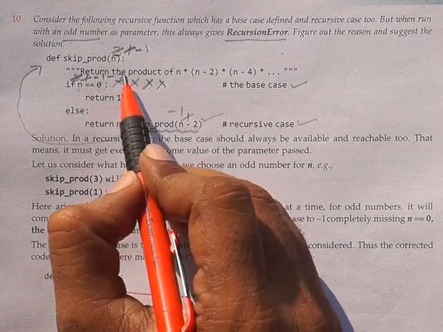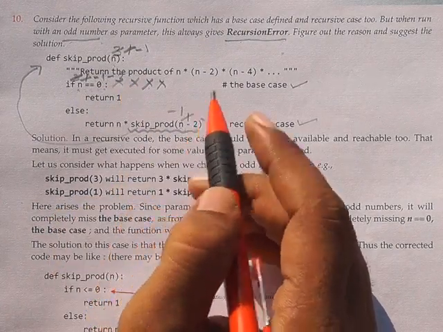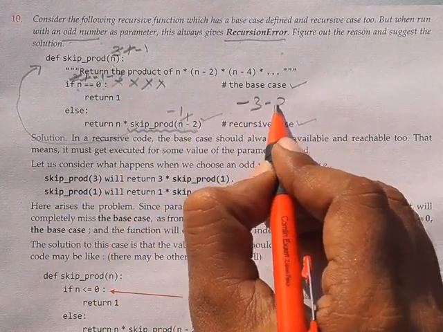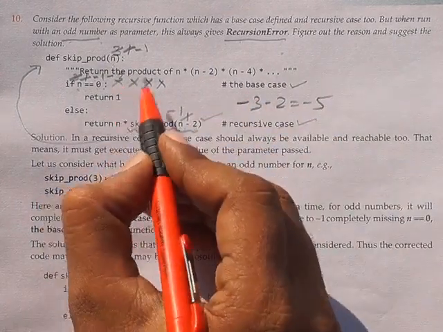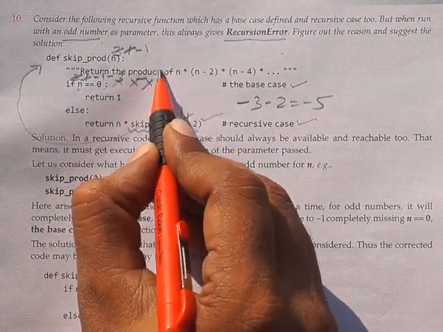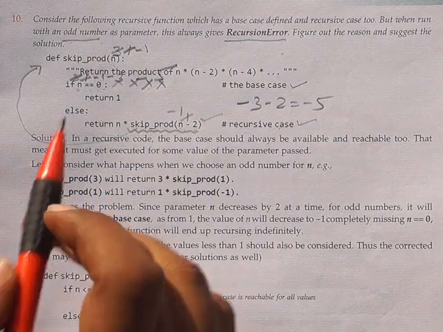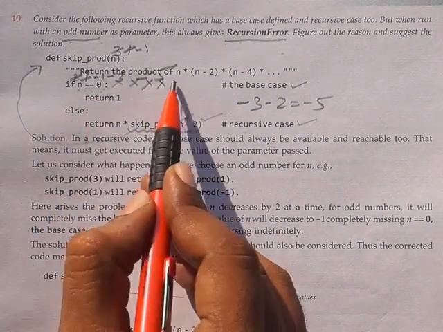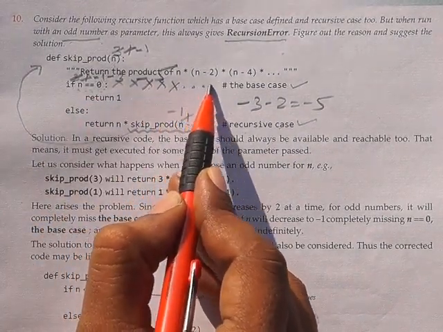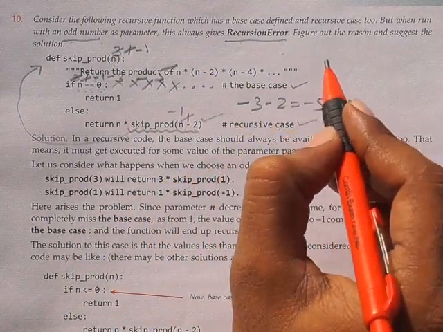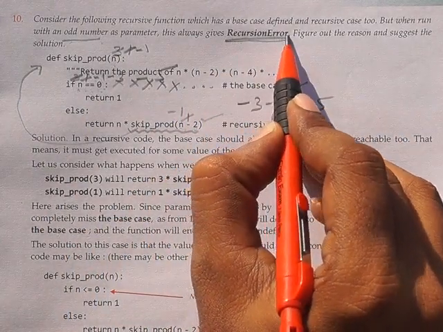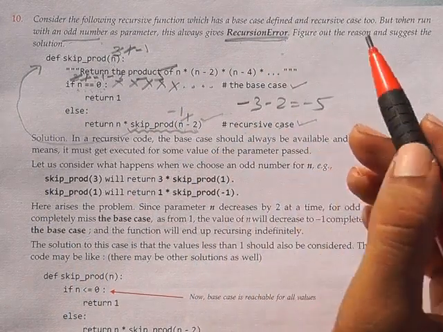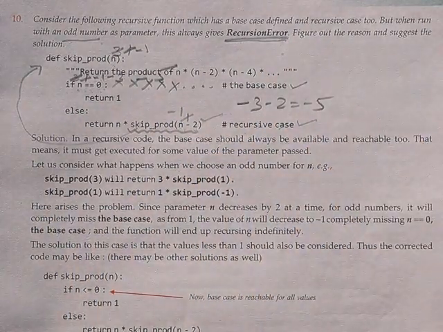And next time minus 3 will become minus 3 minus 2, and the answer is minus 5. Next time the value is minus 5. Minus 5 equal to 0, the condition is false. Like that it will go on infinitely, so it will make a recursive error. Okay, fine. So for this one, what is the solution? Okay, so the error is there.